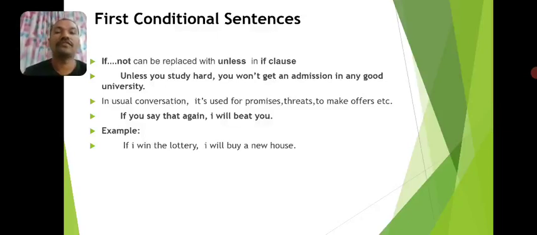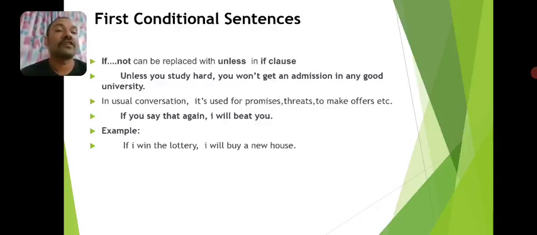Here we have one more example. If I win the lottery, I will buy a new house. So the condition specified in the if clause is satisfied. There is a possibility for the result to take place if I win the lottery. So if I win the lottery means if I fulfill this condition, then I will have a chance to buy a new house.